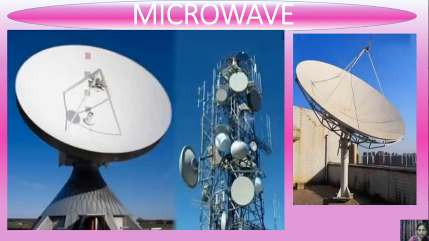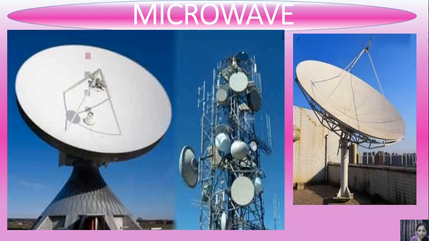Now here you can see parabolic antennas. The image shows the parabolic shape. In microwave communication, parabolic antennas are mounted on towers. In the first image, one tower is there and parabolic antennas are mounted on it.